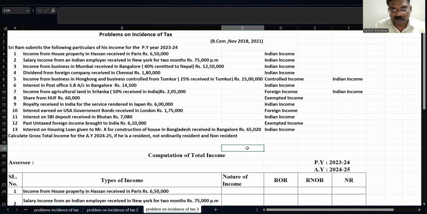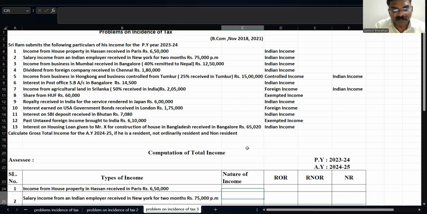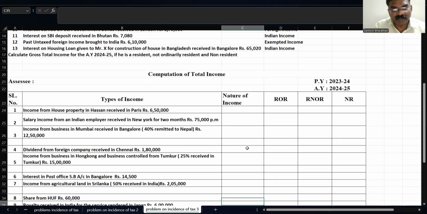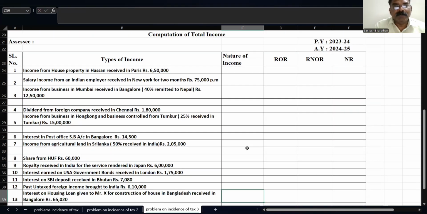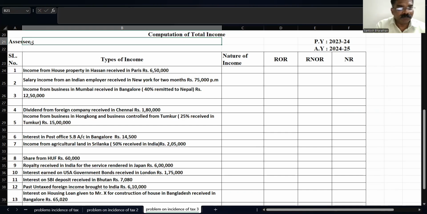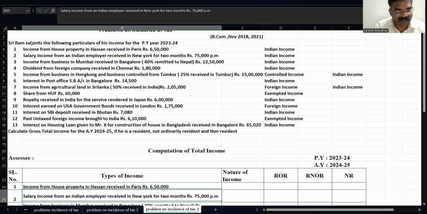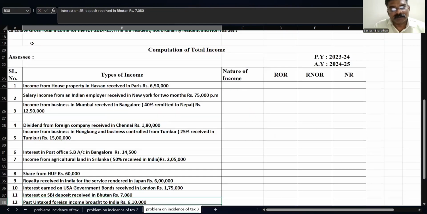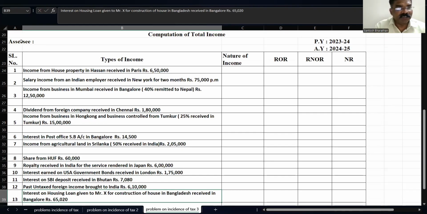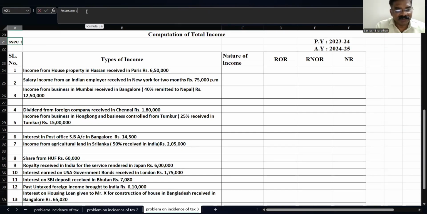So, okay, children, now what we do, we go for the solution. As I told, we go by the format. The format says computation of total income, where the assessee, I'll see the name of the assessee here, Sriram. Assessee is Sriram. So I mention in the assessee column as Sriram. And on the right hand side, I'm going to write the previous year 2023-24, assessment year 24-25.